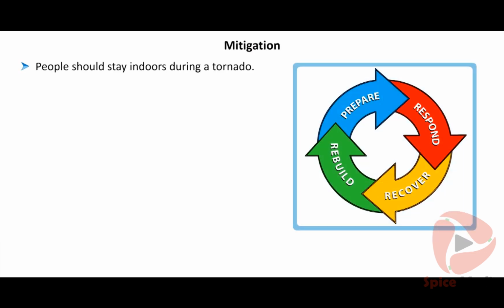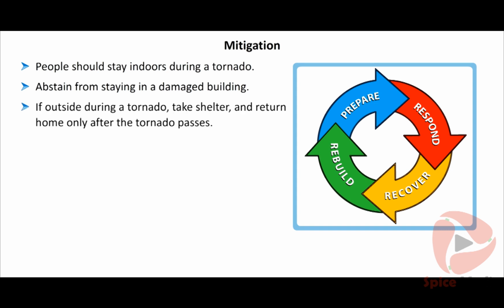Mitigation: people should stay indoors during a tornado. They can take shelter in a storm cellar. Abstain from staying in damaged buildings. If outside during a tornado, take shelter and return home only after the tornado passes. Render first aid and carry out rescue operations.